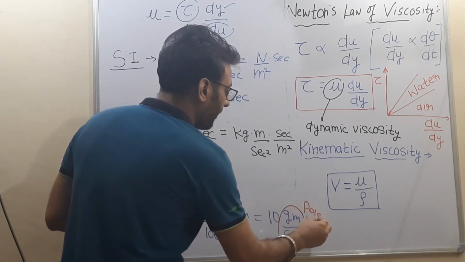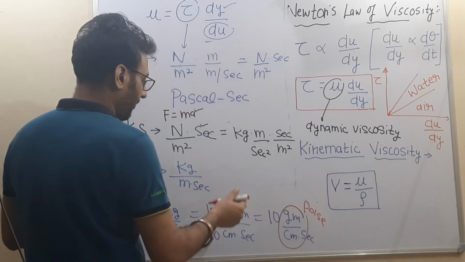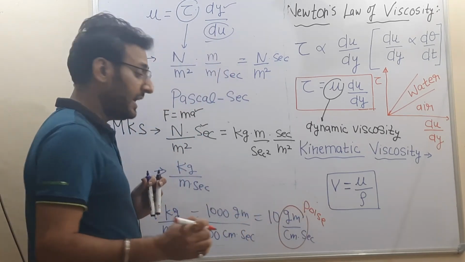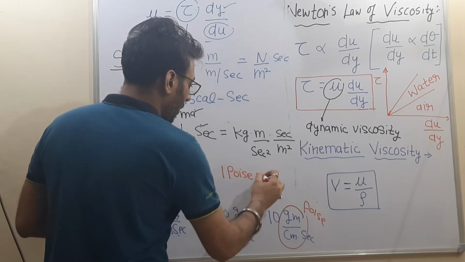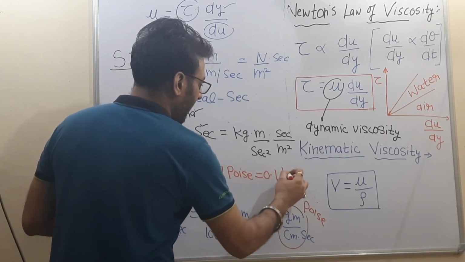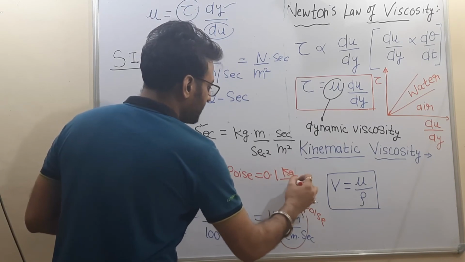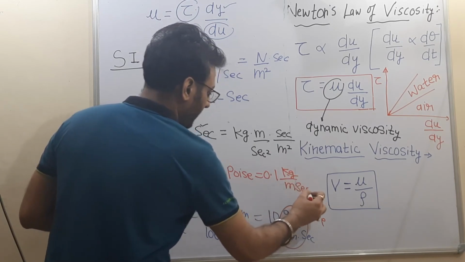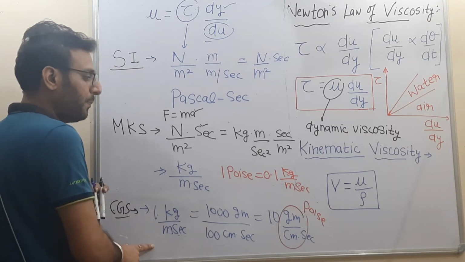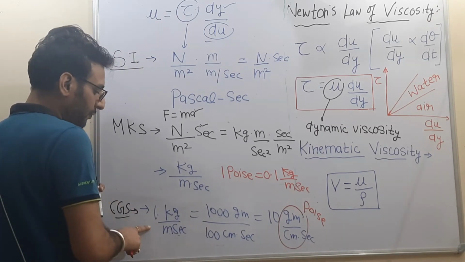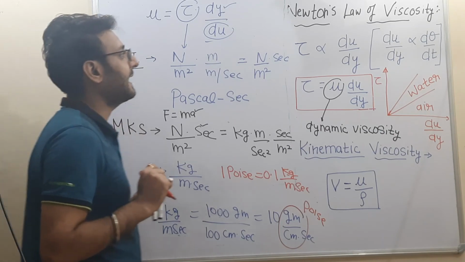So it is very important. So 1 poise is equal to 0.1 kg per meter second. We can see from here 10 will be divided here. So 1 poise will be equal to 0.1 kg per meter second.